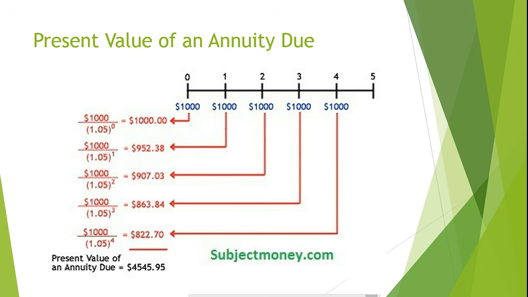So the present value of our second year payment is $952.38. We did this by dividing $1,000 by 1.05 to the 1st power. If we sum the present value of all of our payments, we find that the present value of an annuity due is $4,545.95, which is $443.77 more than our ordinary annuity. Our annuity due is worth more than our ordinary annuity because with an annuity due, the payments are received sooner, which means they are worth more. Remember, money today is worth more than an equal amount of money received in the future.